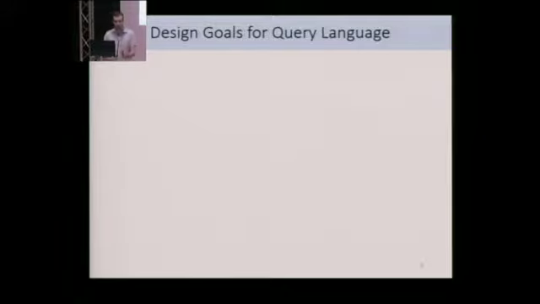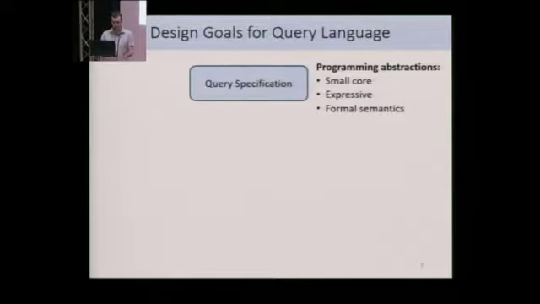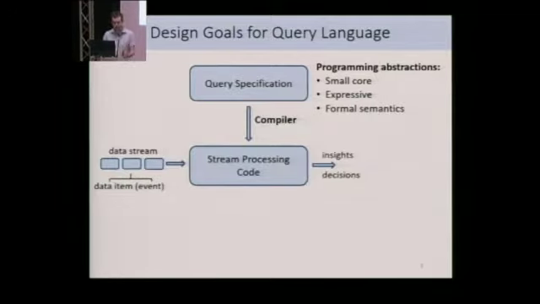Our work is about the design of a high-level language for stream processing. The first aspect is the choice of the programming abstractions. Here we want a small language that is expressive and also has a formal mathematical semantics. But there is also the aspect of turning a query into efficient executable code.